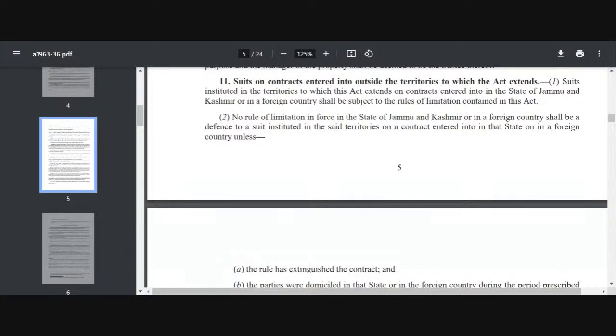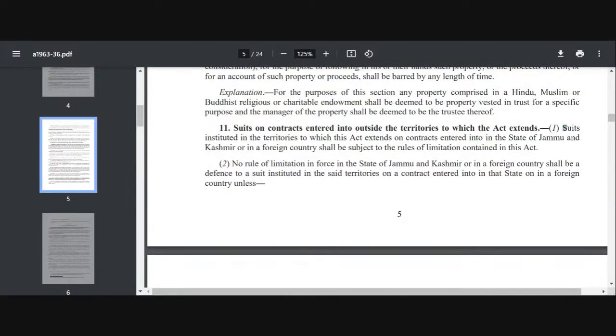If you look at clause 1 of section 11, it says suits instituted in the territories to which the act extends, on contracts entered into in the state of Jammu and Kashmir or in a foreign country, will be subject to the rules of limitation. This means we will go only through the Limitation Act, and the Limitation Act is lex fori, meaning wherever you institute your suit, it will be governed by that place's limitation act only.